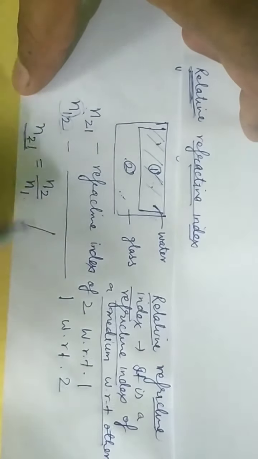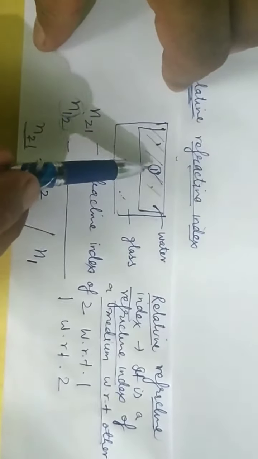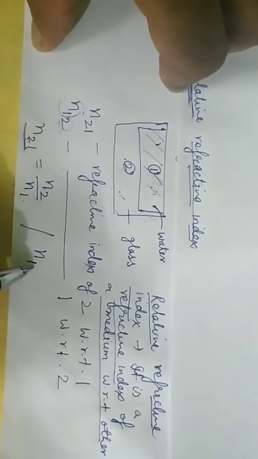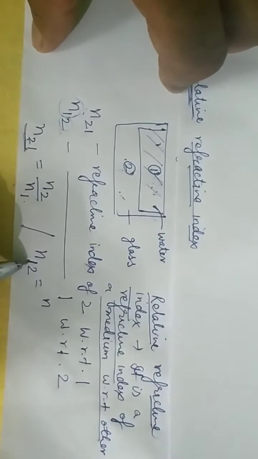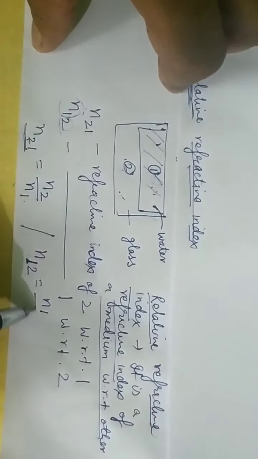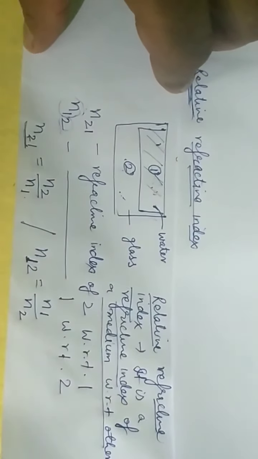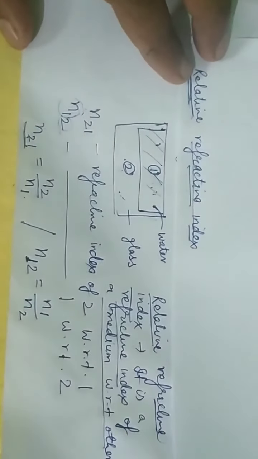Similarly, if you want to calculate the refractive index of water with respect to glass, that is N12, the refractive index of 1 is coming first, 1 up and 2 down. So this is how to calculate relative refractive index. Now let us do it with an example.